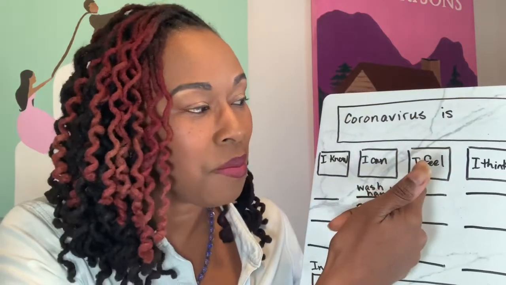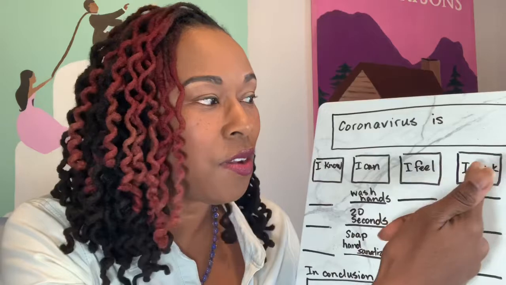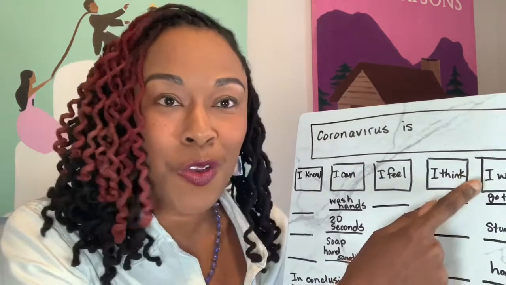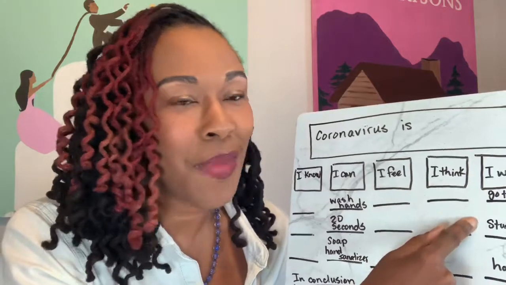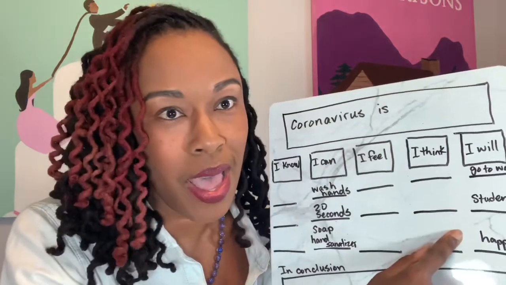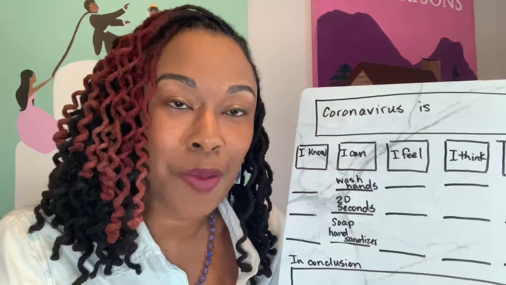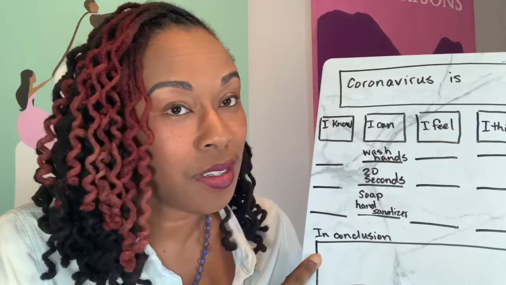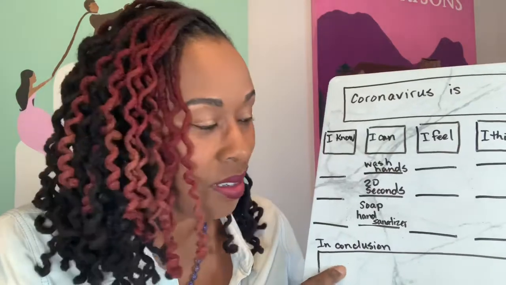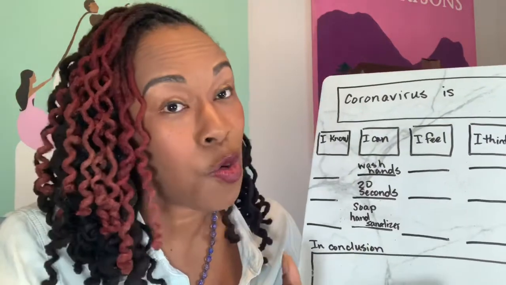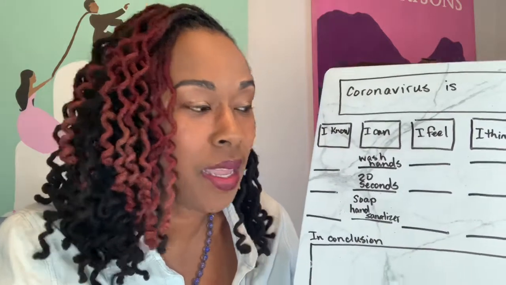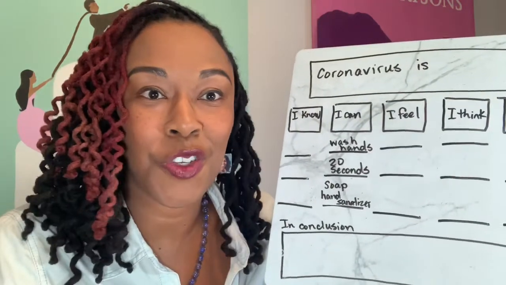You would do the same, create a sentence for how you feel, what you think, and what you will do. I will go to work and see my students who make me so happy. That is an elaborated or extended sentence. And then tell whomever you're talking to your conclusion sentence. In conclusion, I hope that soon, blank. Whatever it is that you feel like you want to happen in the future.